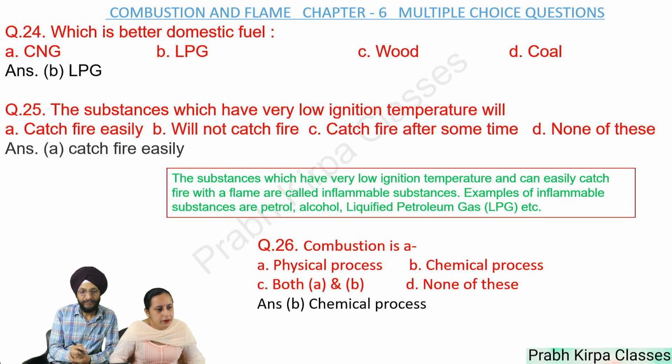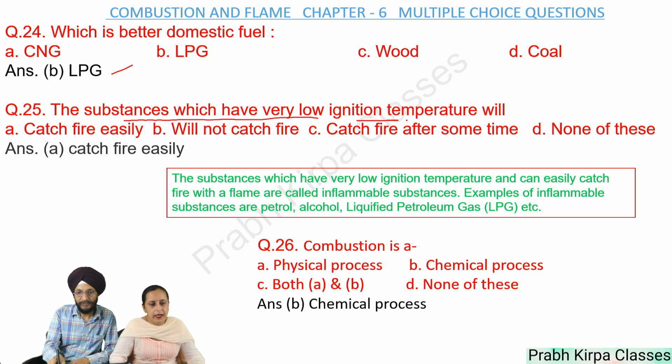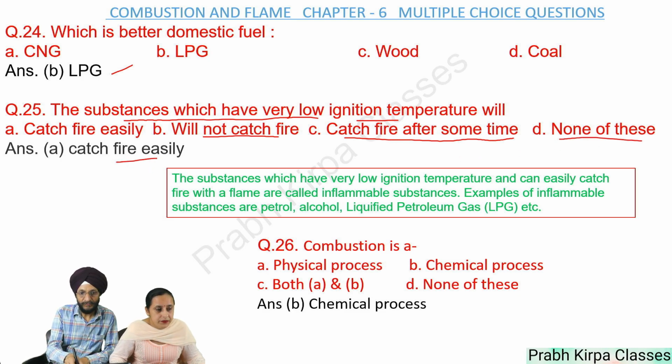Question number 24. Which is better domestic fuel? A. CNG, B. LPG, C. Wood, D. Coal. So answer is LPG. You might have seen that LPG cylinders are being used at home. Next, question number 25. The substances which have very low ignition temperature will A. Catch fire easily, B. Will not catch fire, C. Catch fire after some time, D. None of these. So answer is catch fire easily.